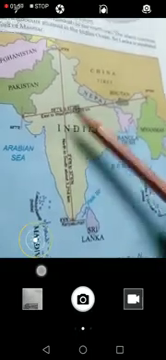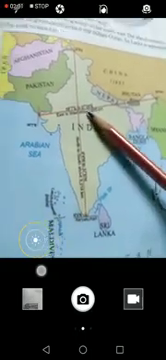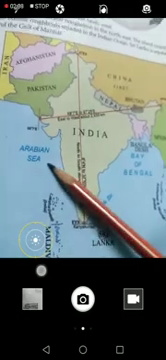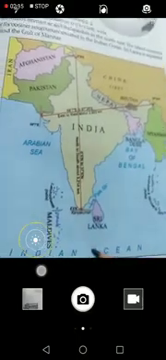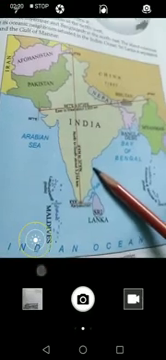Whenever we see the globe, there are some lines, and these degrees are measured on that particular line. In the western area there is the Arabian Sea, in the east the Bay of Bengal, and in the south the Indian Ocean. Means India is a peninsular country. A peninsular country means the country that is covered with water from three sides. So India is a peninsular country.